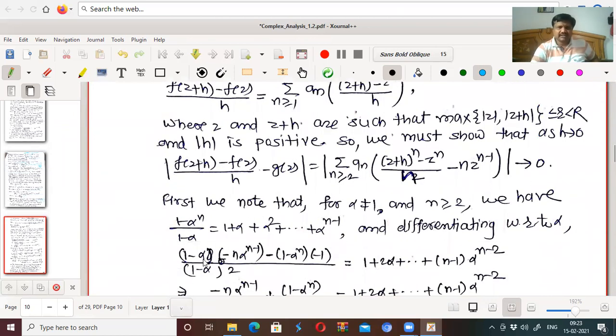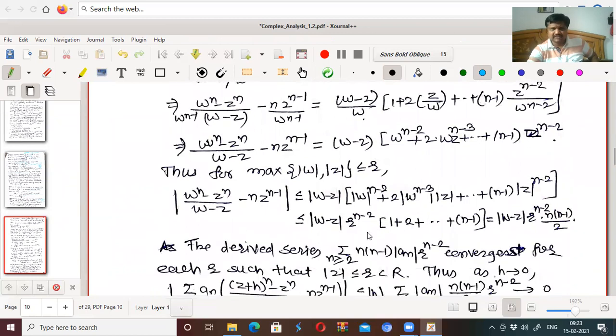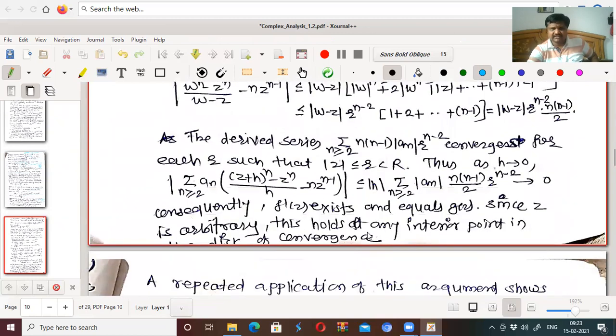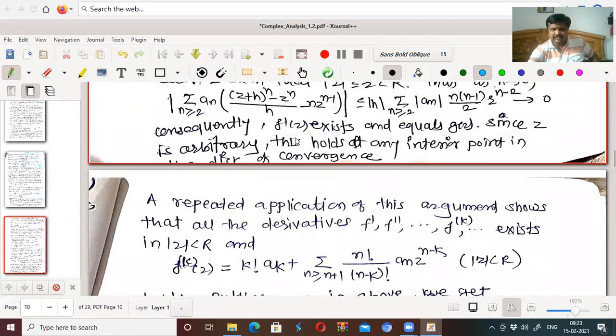For that, we make use of the formula 1 minus alpha to the power n upon 1 minus alpha equal to this sum, taken from the complex roots of unity, and differentiating we get this. These simple calculations arrive at f k at z equal to k factorial a k, and we arrive that f dash z exists and equals g of z.